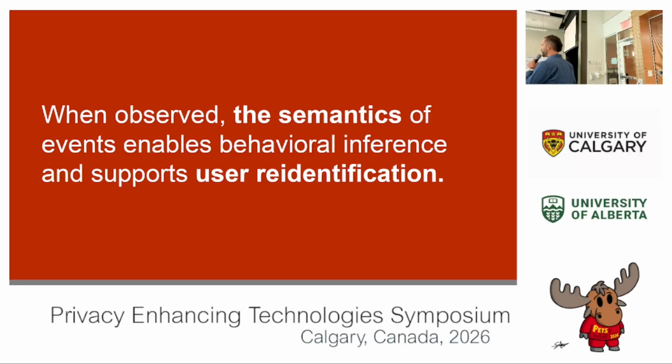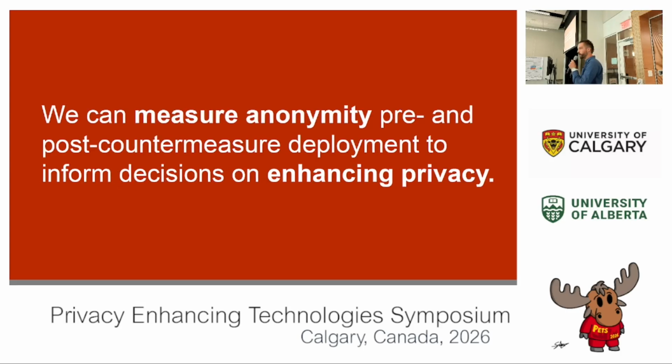When we observe these signals, we can see that there's actually quite a bit of semantics there. This is going to enable behavioral inference or white-lane inference, which can also support user re-identification. Fortunately, it's not all doom and gloom because we can measure this anonymity, pre and post countermeasure deployment, and enhance privacy for users.